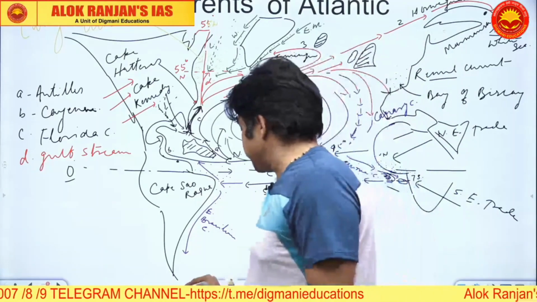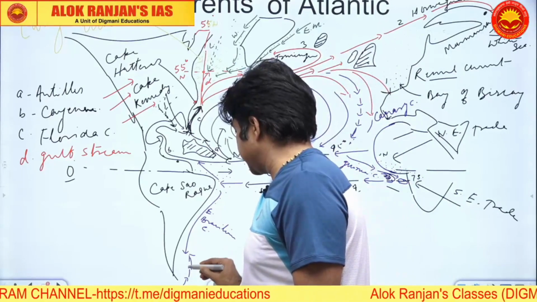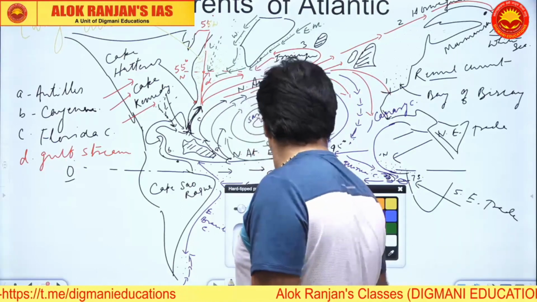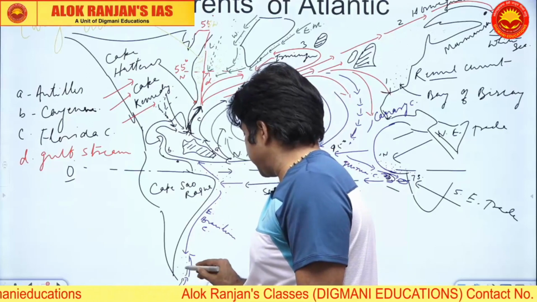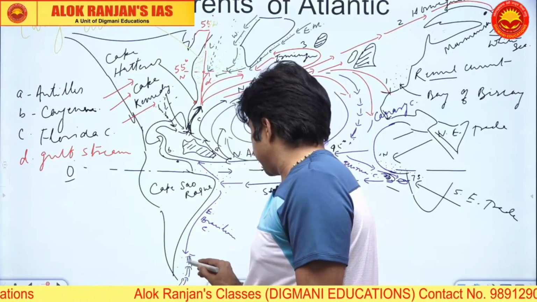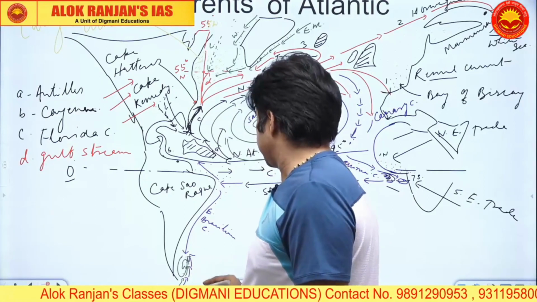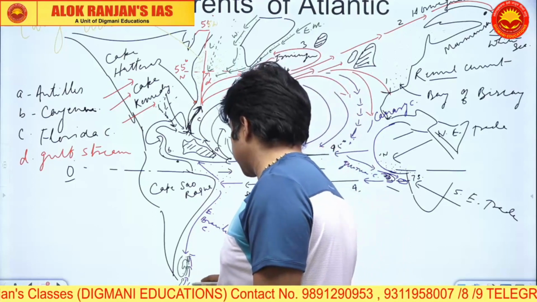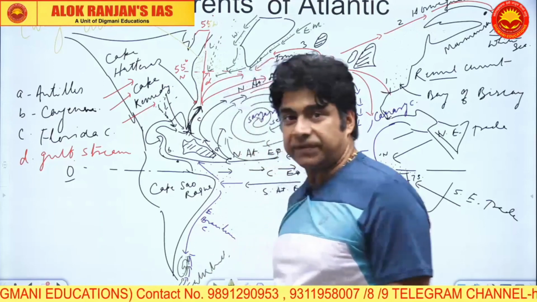Now here it meets the Falkland current. I should change the color. Again, green. It meets the Falkland current. And this zone where the Brazilian current and Falkland currents are meeting, this is your Falkland. Falkland is a group of islands in this place, है ना?